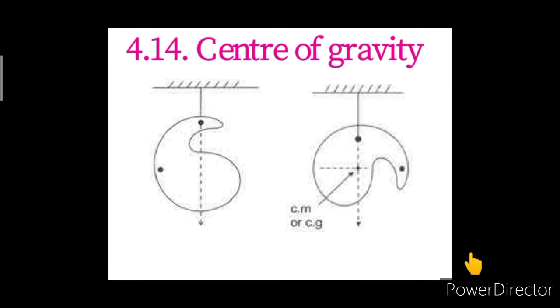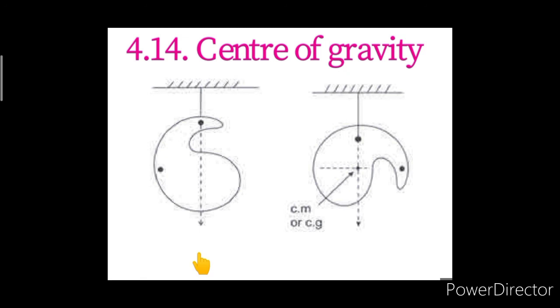Now, let us consider a laminar object suspended from a rigid support at two orientations. Lines are to be drawn on the object parallel to the plumb line shown. As you can see, this plumb line is always vertical, that is, parallel to the line of action of the gravitational force.